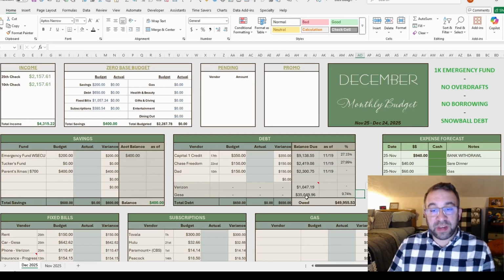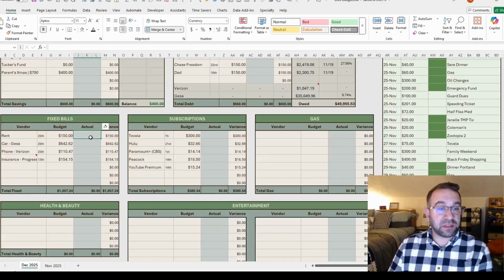Okay, so that's $35,000. So that's my debt stuff. Looks like I owe $49,955. So basically $50,000-ish. All right, fixed bills. Again, I'm paying $150 for rent, my car payment we talked about, my phone bill, and then my insurance. And like I said, I'm saving $100 a month.